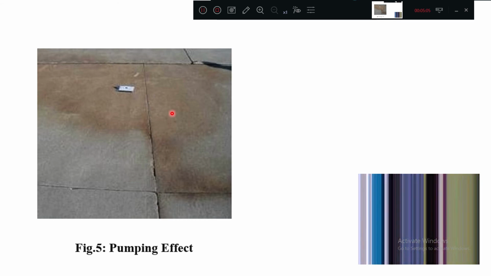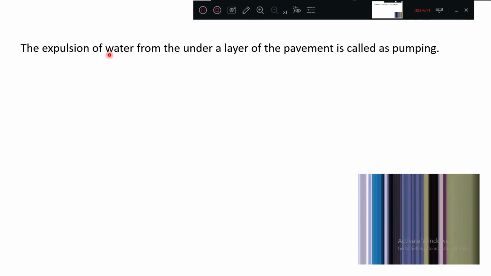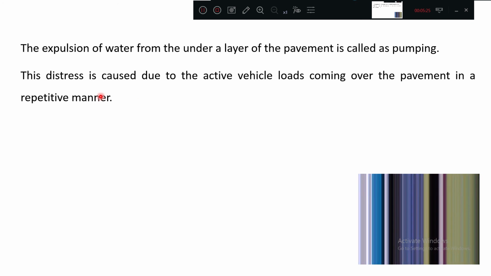Okay, what is the precaution you can take? We will see. The expulsion of water from under a layer of the pavement is called pumping. Just now explained, the water comes out with the mud particles. This distress is caused due to the active vehicle loads coming over the pavement in a repetitive manner. Continuously vehicles are moving on the road, so obviously the joints will open up, more water will go inside and more distress will occur.